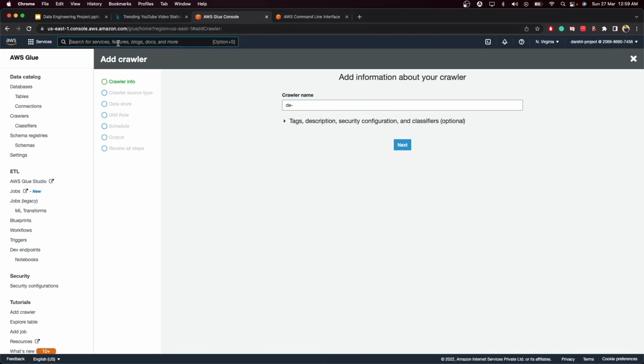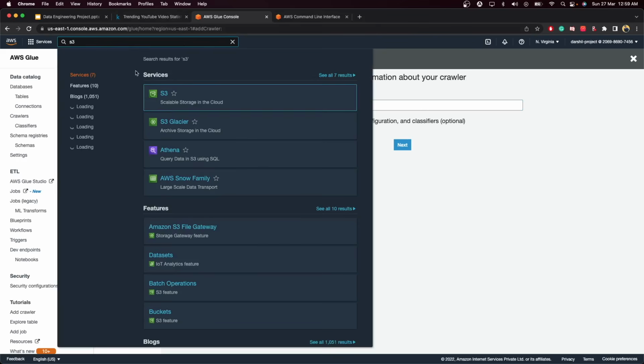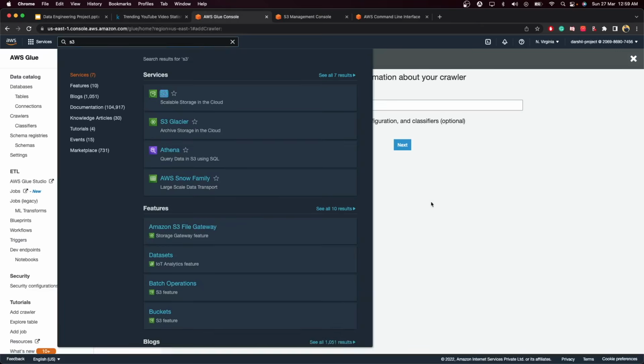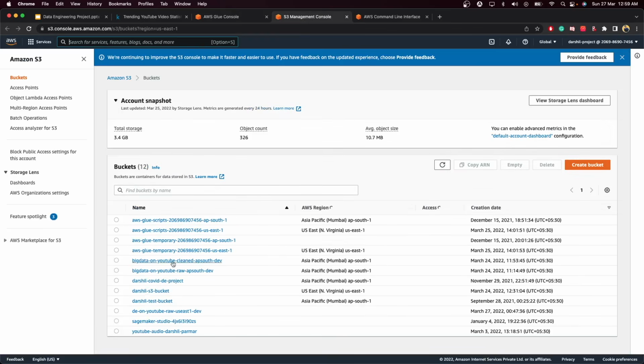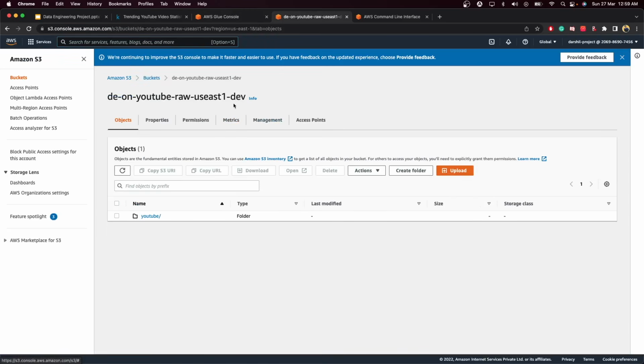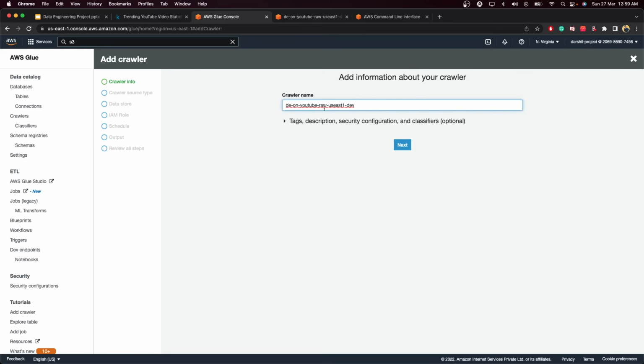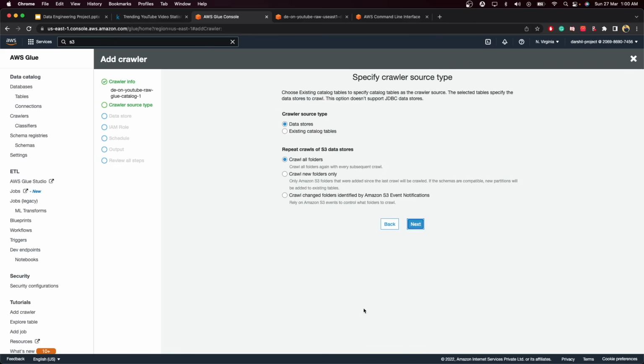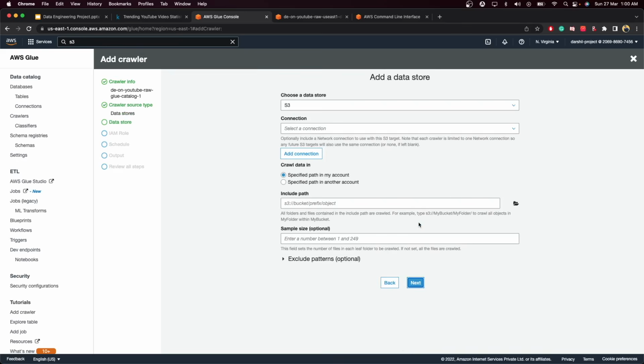Let's open S3 on the next tab so that it becomes easier to track down our data. Just go to our project. We will be using this particular name, and we will change this to, let's say, raw glue catalog 1. Then over here you don't need to do anything, just click on next, then keep everything as it is, and click on next.